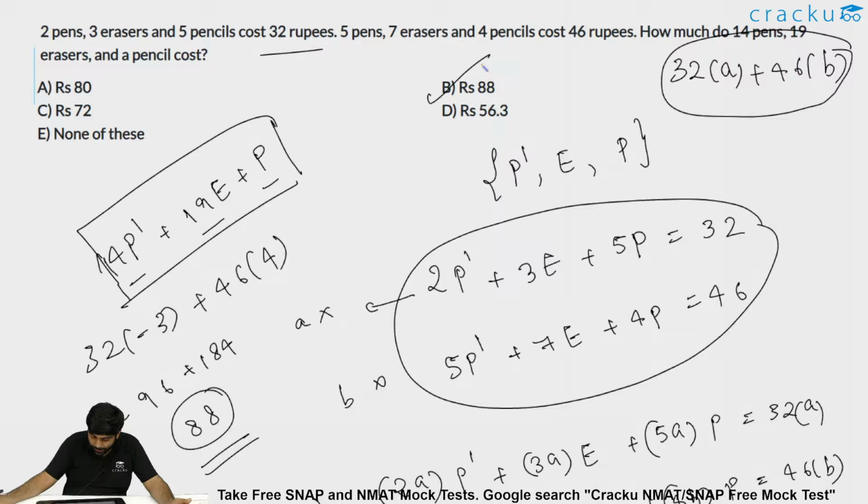Then you'll be getting P dash plus 3E. Here you will be getting E plus 3P. Okay. No, sir. Understood. Okay, great. Fine. So this is what the linear equations part is.